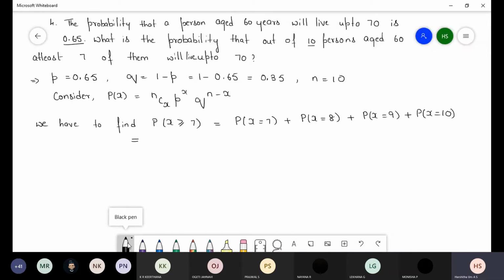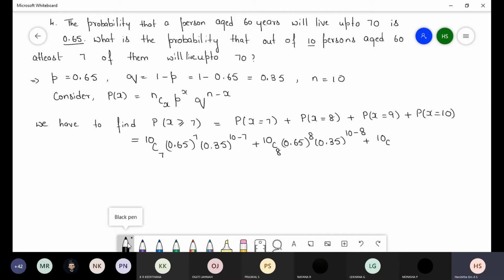So write x equal to 7: 10C7, 0.65 whole power 7, 0.35 whole power 10 minus 7, plus 10C8, 0.65 whole power 8, 0.35 power 2.